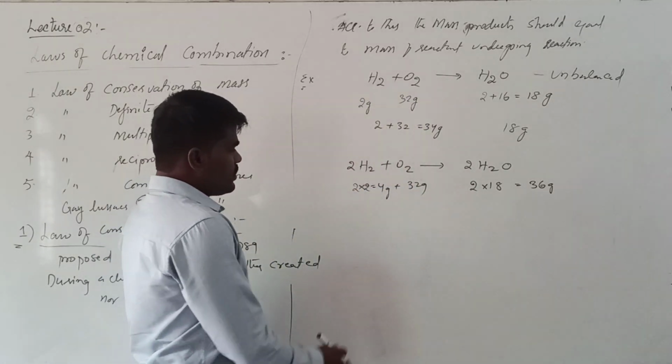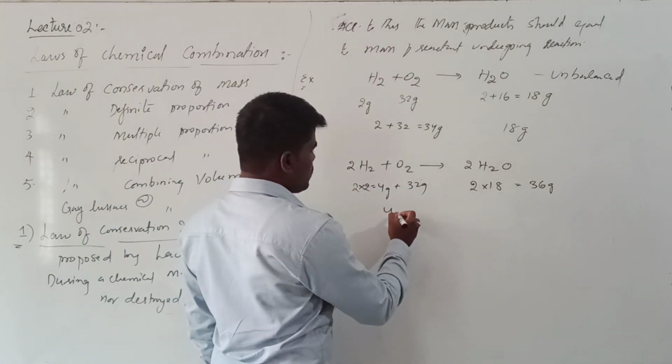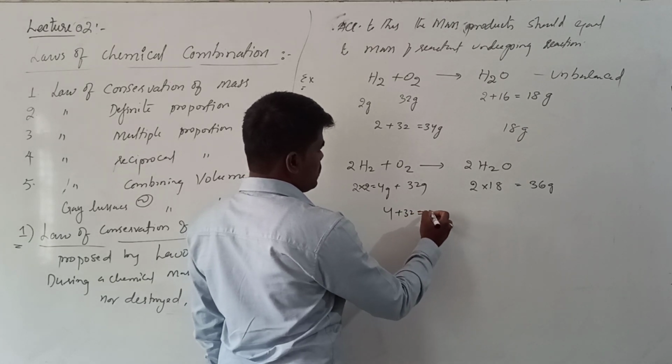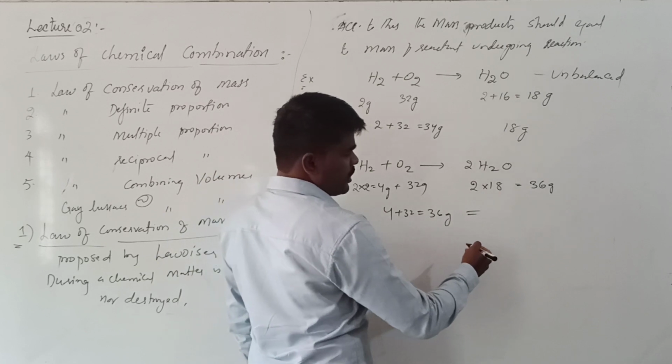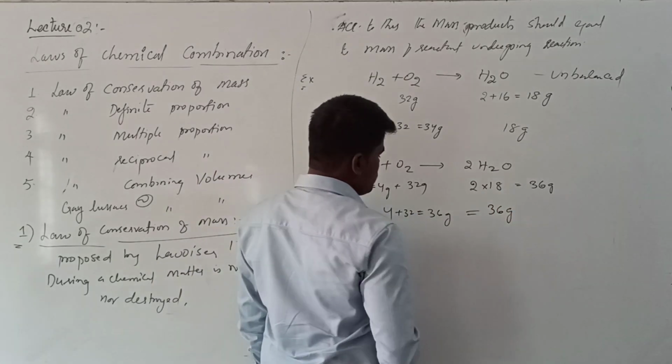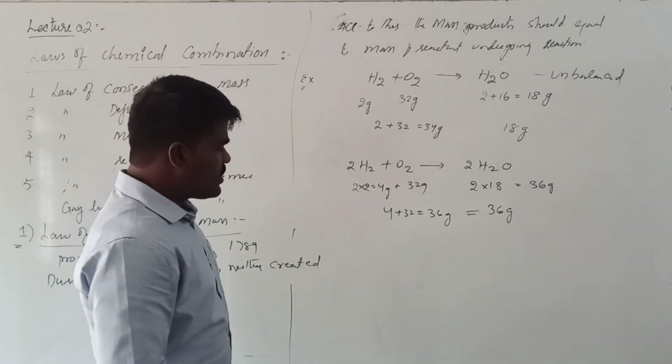Now let us see what is the total mass of reactants undergoing reaction. This is 36 grams. And what is the total mass of product produced? 36 grams. Now this particular reaction seems to obey the, what is the basic rule?